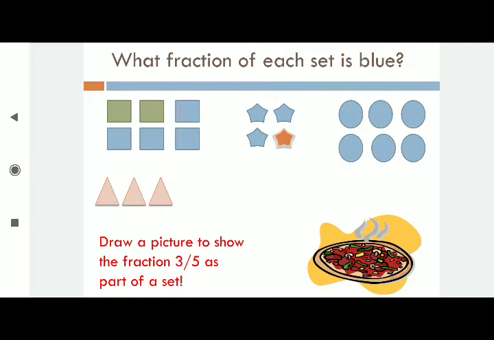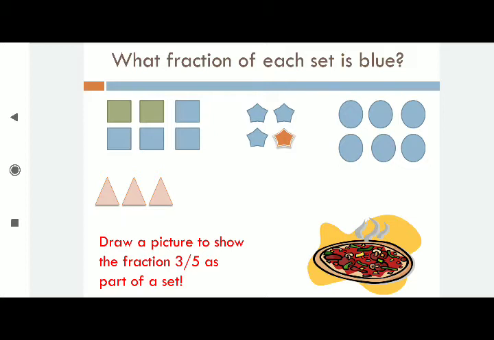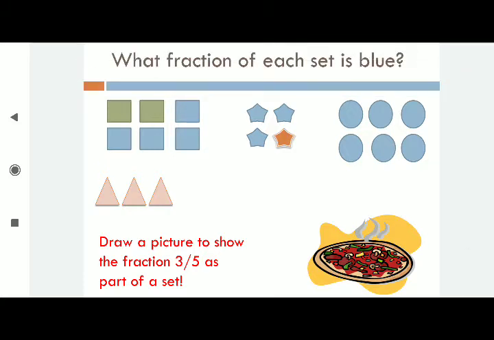Third question, understand here, all are blue color. So you think. Fourth question, only 3 are there, no blue color at all. So what is the answer? 0, because no blue color is there. By how many equal parts do you write? You can write 3, or you can write 4, no problem, because the answer is 0 anyway. So 0 by anything gives 0. That you already learned in 5th class, 6th class. So 0 by 3 you can write, 0 by 4 you can write, because blue color is not there. So 0 by 4 or 0 by 3. Blue is not there, simply 0 is the answer.